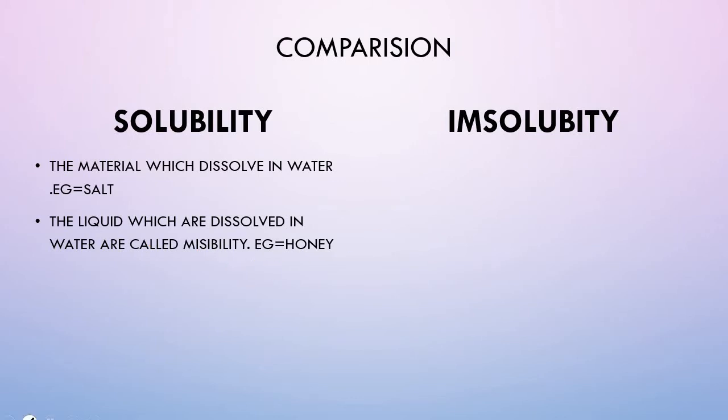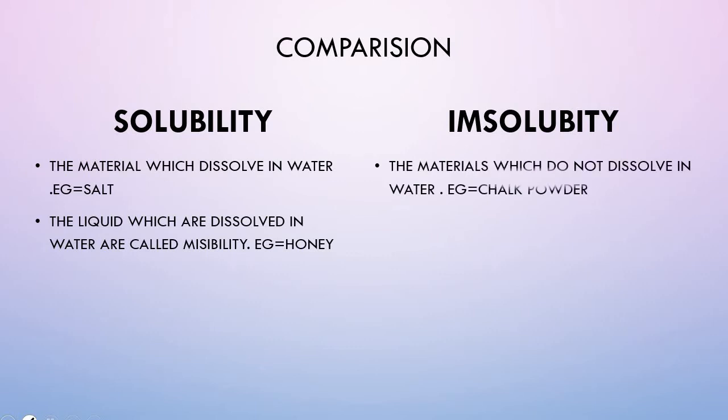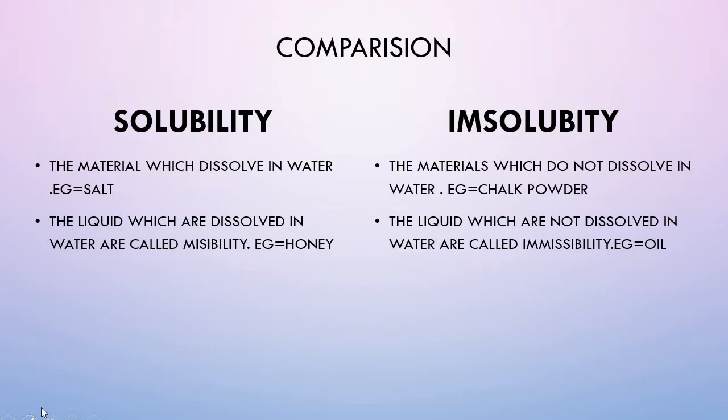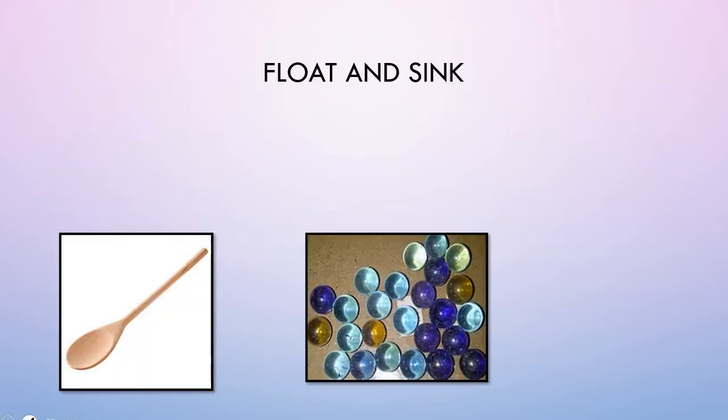Example, honey. The materials which do not dissolve in water, like chalk, bottles, sawdust, and many more. The liquids which are not dissolved in water are called immiscibility. Oil floats on water and kerosene also floats on water.